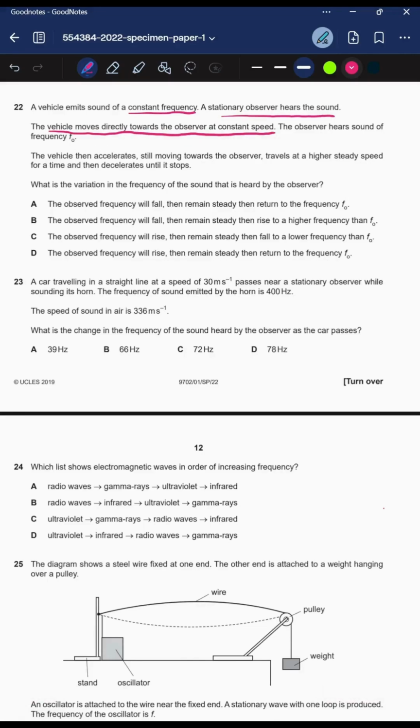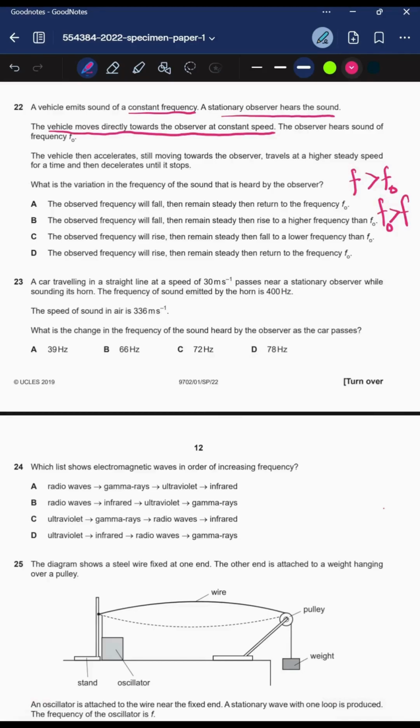Now, the thing is, it's a natural phenomenon in our 3D physical world that if something is moving and it is generating a sound of frequency f, then the stationary observer will receive the sound of a different frequency. So f naught will be the observed frequency, and it could be less than, or it could be greater than the original frequency.